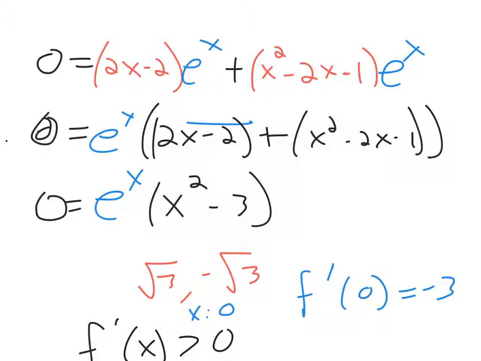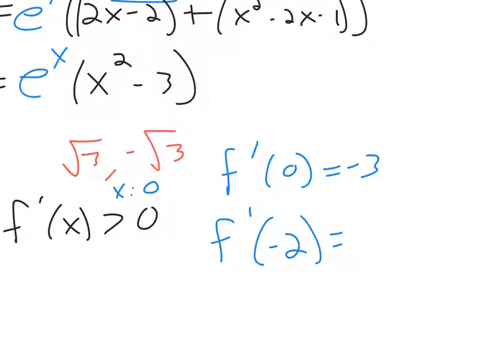If we tested a point in between our two zeros, we found that the rate of change was negative 3. So that means it's decreasing in between these two. So we have to test to the left of negative square root of 3 and to the right of square root of 3, and see if those are increasing.